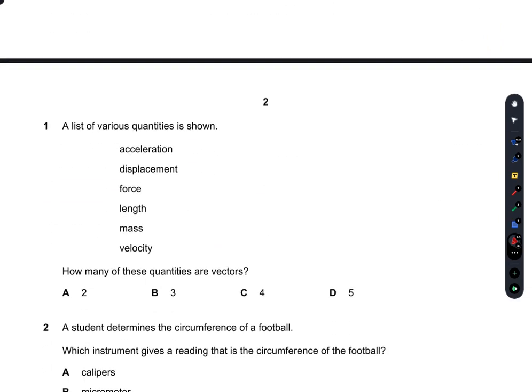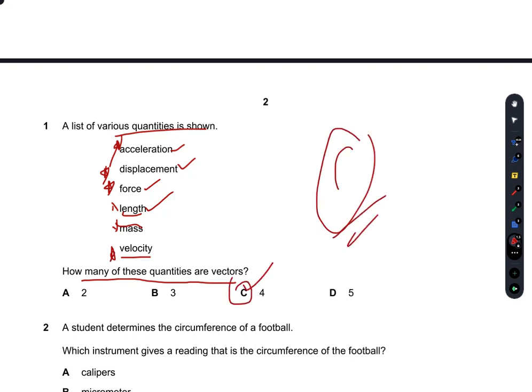A list of various quantities is shown: acceleration, displacement, force, length, mass, and velocity. How many of these are vectors? So acceleration is a vector, displacement is a vector, force is a vector, length is not, similarly mass is not as well, and velocity is a vector. So four are vectors, so C is the right option.